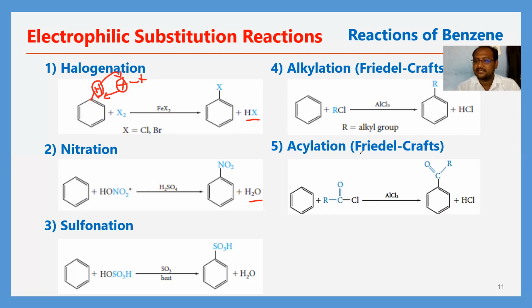Next is acylation. This is called the Friedel-Crafts acylation reaction. In this, acyl halides are taken, here an acyl chloride. In the presence of AlCl3, we will get the electrophile, the CO plus electrophile will be generated. That electrophile will be added at the benzene ring in the place of H plus. Then we will get this structure. So this is the Friedel-Crafts acylation reaction.